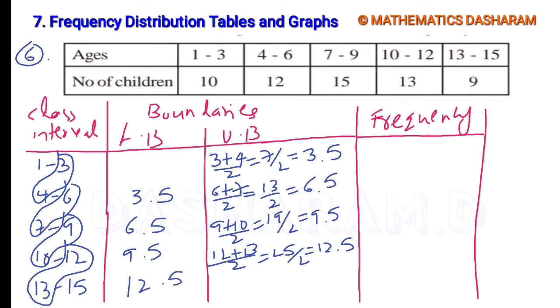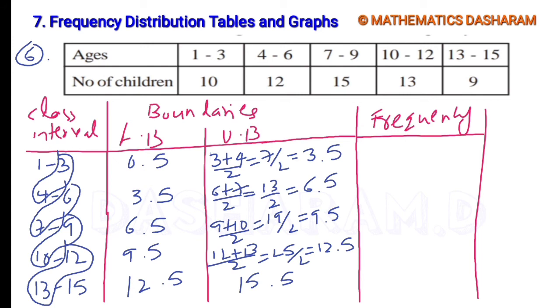Let's fill the last upper boundary by observing the previous values. 3.5, 6.5, 9.5, 12.5, so the next one is 15.5. Next, fill the first lower boundary by observing these: 12.5, 9.5, 6.5, 3.5, so it is 0.5.